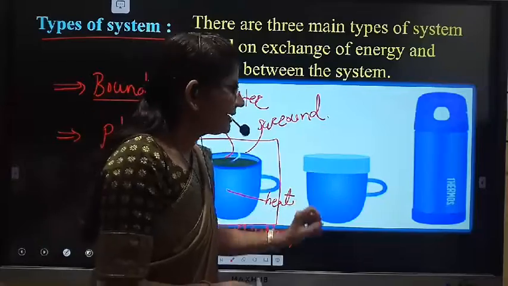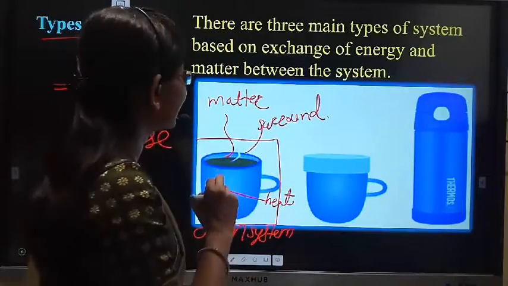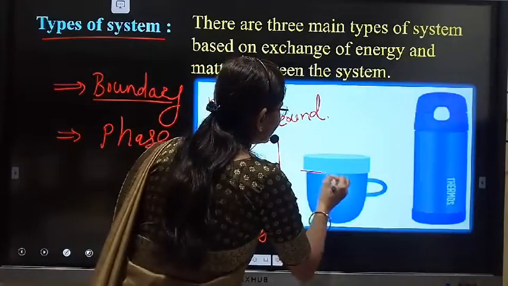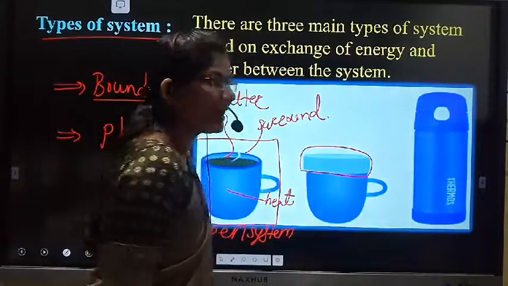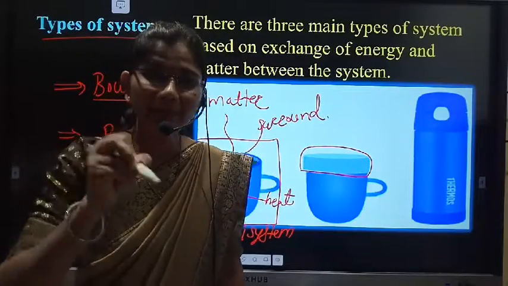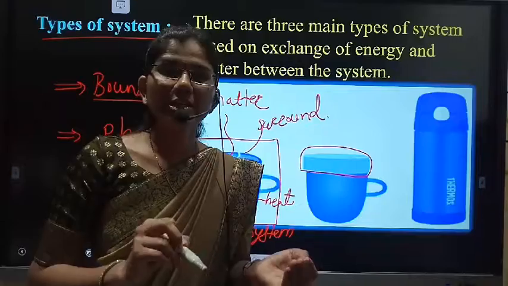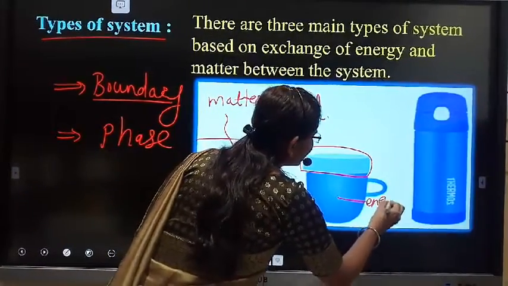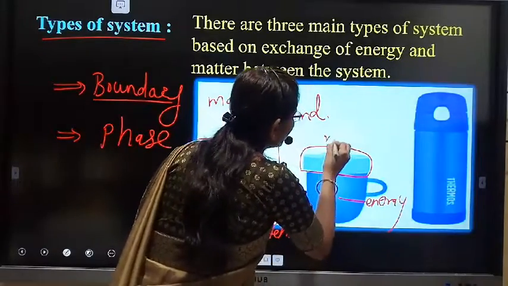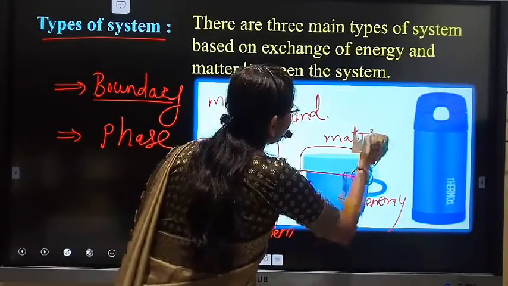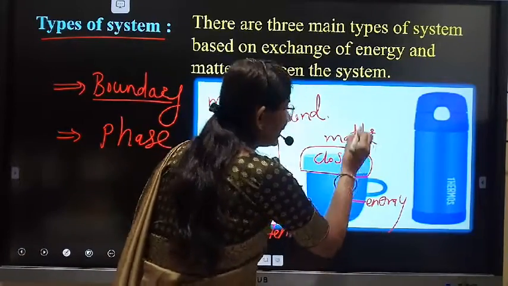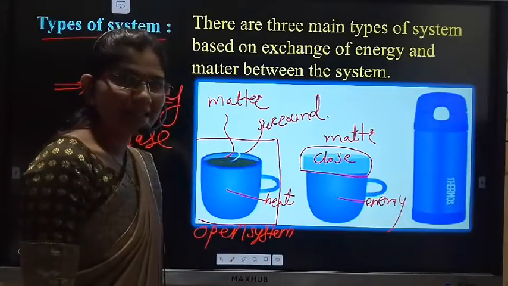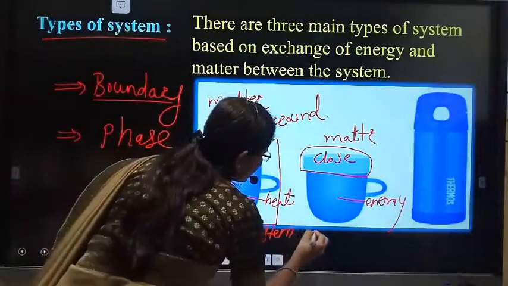Then the second type of a system: if we close that container or that cup, then what happens? It exchanges only the heat, that means only the energy and not the matter, because it is closed, and therefore this is the second type of system called a closed system.